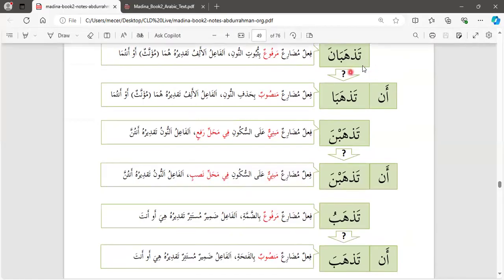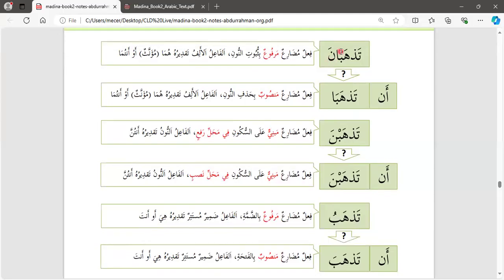So here, as you can see, ثبوت نون again. Why? Because this is a sign of marfu'. And where's the fa'il? The fa'il is this alif, which represents huma, mu'annath, or antuma. So you can have antuma tadhaban, or huma tadhaban, which is mu'annath.